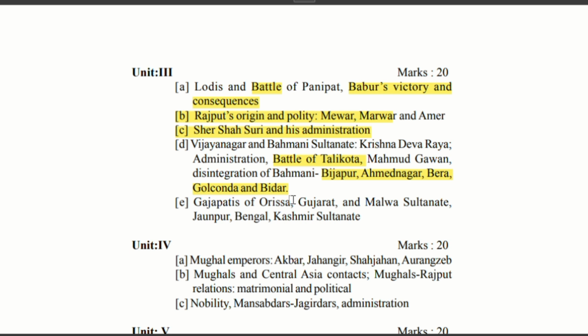kingdom. Then Gajapati of Orissa, Gujarat, and Malwa Sultanate, Jaunpur, Bengal, Kashmir Sultanate. Gajapati of Orissa is very important.